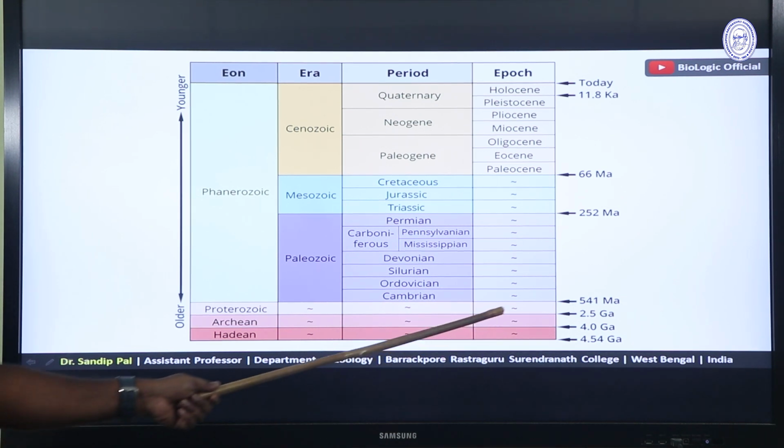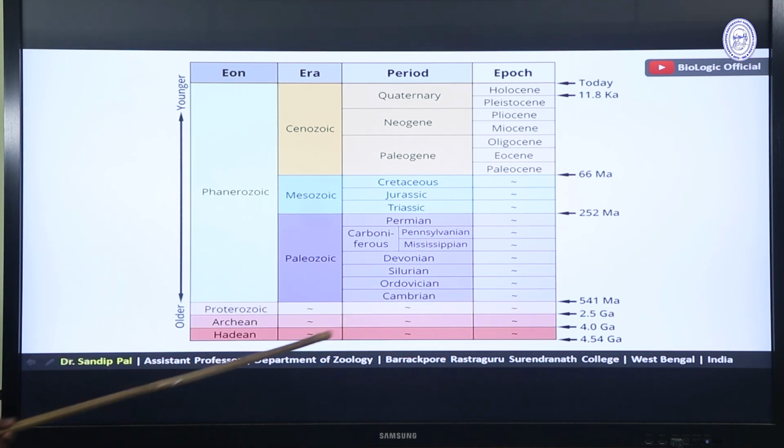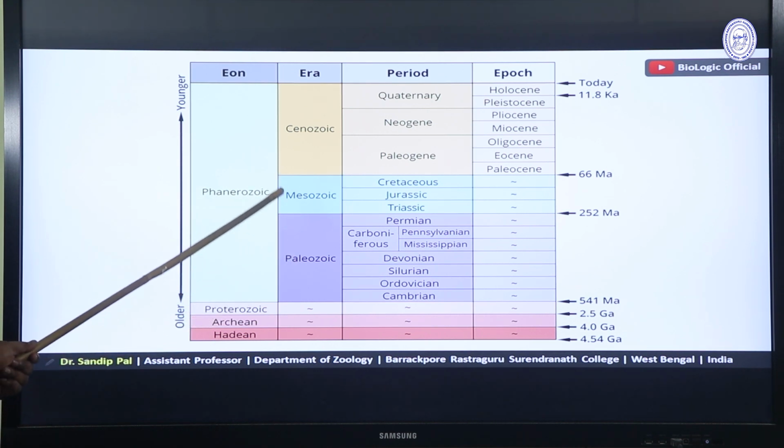So around 540 million years ago, life originated on Earth. So there are 3 eras under Phanerozoic eon. These are Paleozoic, Mesozoic and Cenozoic.